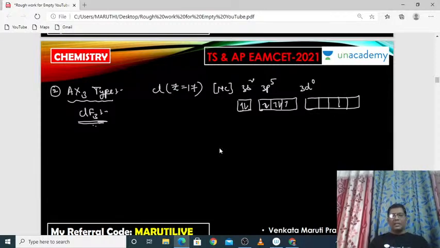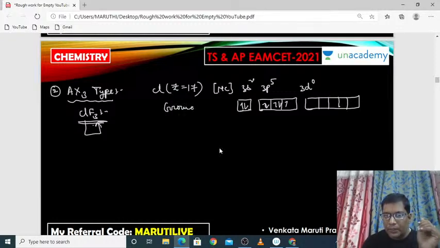But here one chlorine can bind with 3 fluorines. That means it should have 3 unpaired electrons in its outermost shell. So how can it have 3 unpaired electrons? In the ground state it has only 1 unpaired electron. But chlorine requires 3 unpaired electrons.